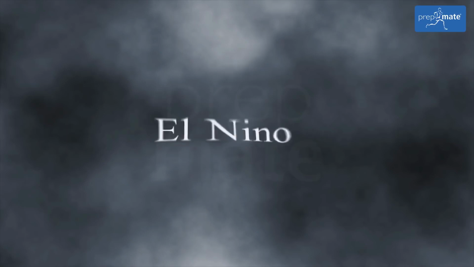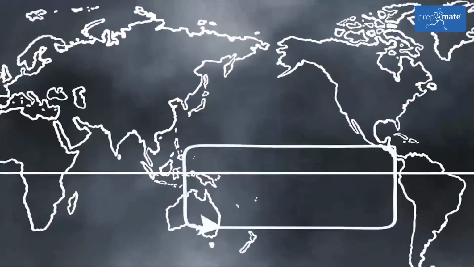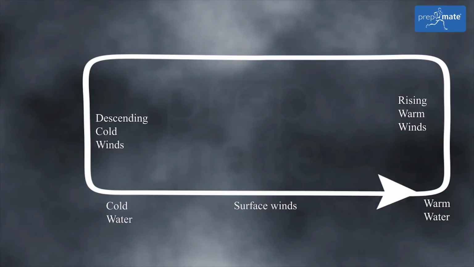El Nino. El Nino is a temporary replacement of the cold Humboldt current by a warm current along the coast of Peru in South America. Sometimes these warm currents become so intense that the surface water temperature of the ocean rises by 10 degrees Celsius. The presence of warm water in Eastern Pacific results in low pressure adjoining the coast of South America. As a result, the Walker cell is altered and wind starts blowing from Australian side towards the South American side.